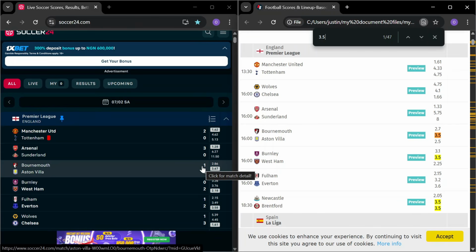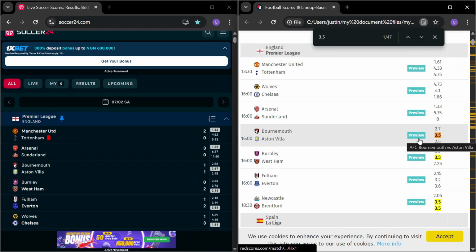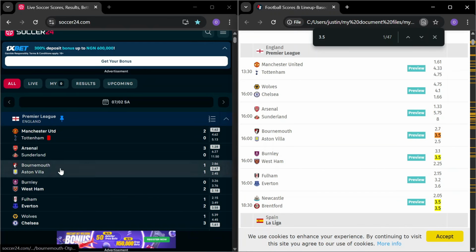Remember, we did the analysis where I said even Aston Villa was not that safe, but the bookies still told us that they were likely to give us over 1.5 goals. So even without analysis, you can see the game gave us over 1.5 goals. Aston Villa 1-1, that was how it played out.